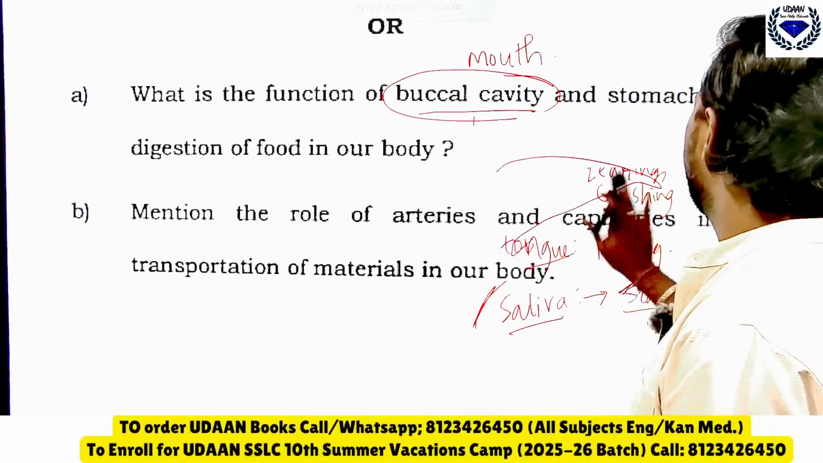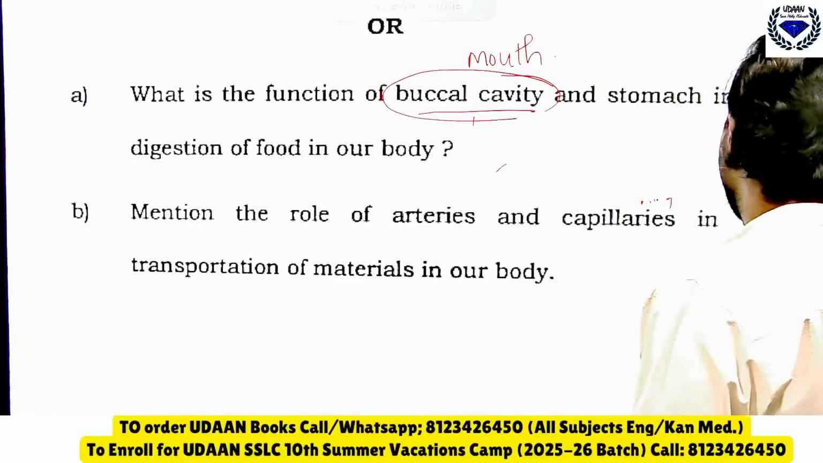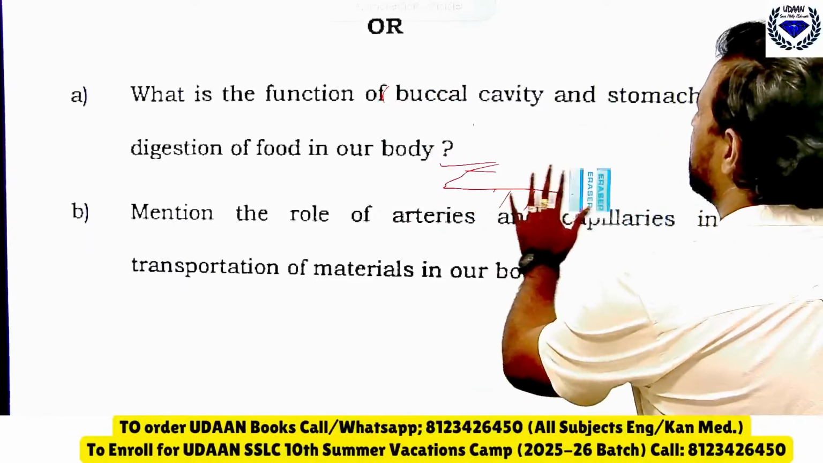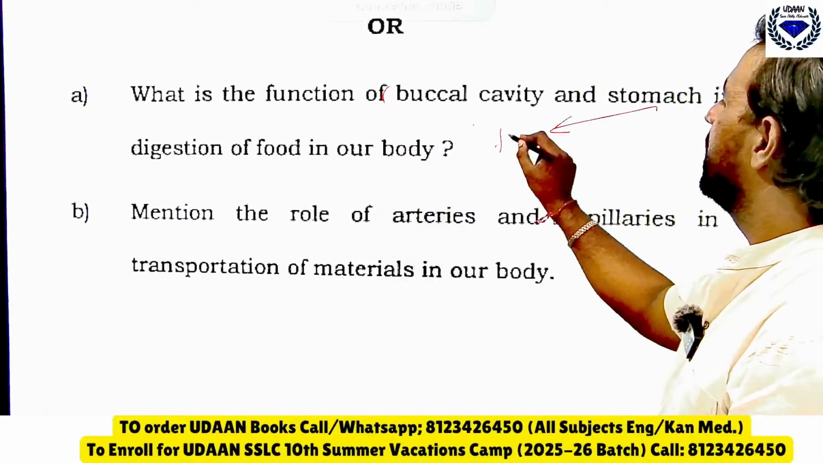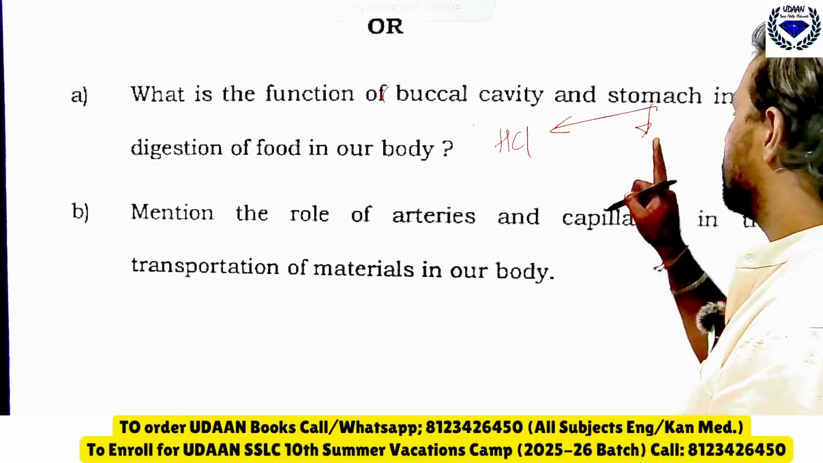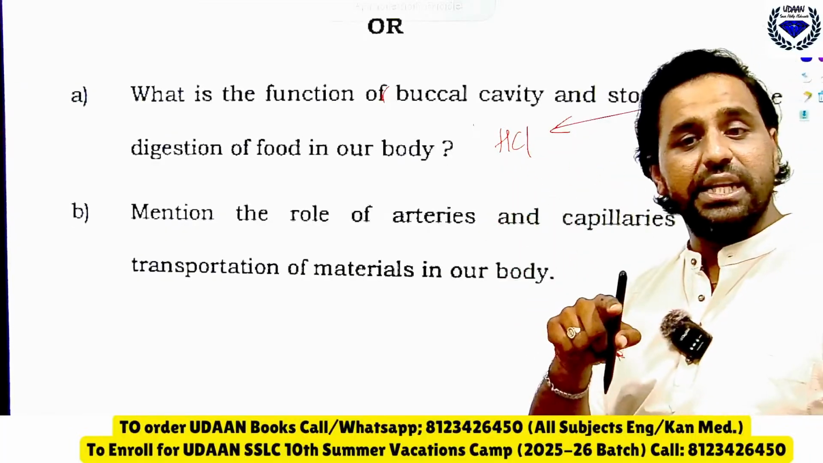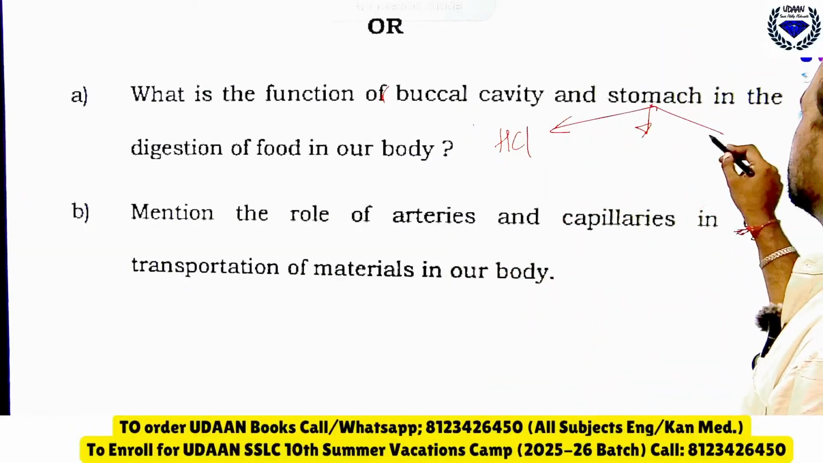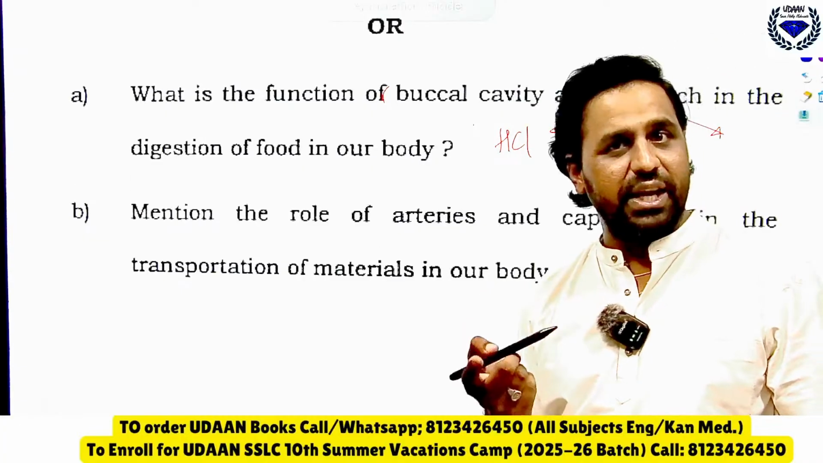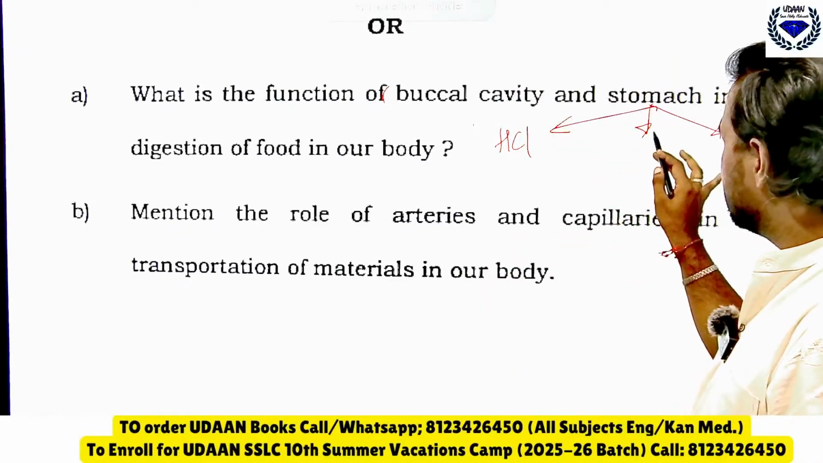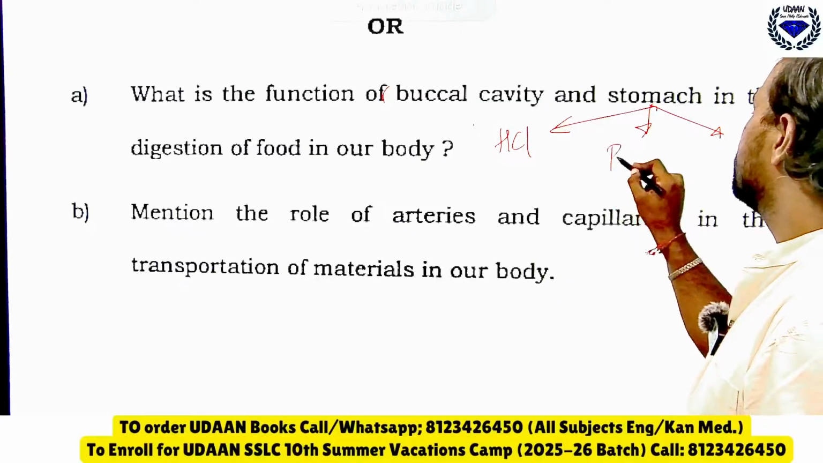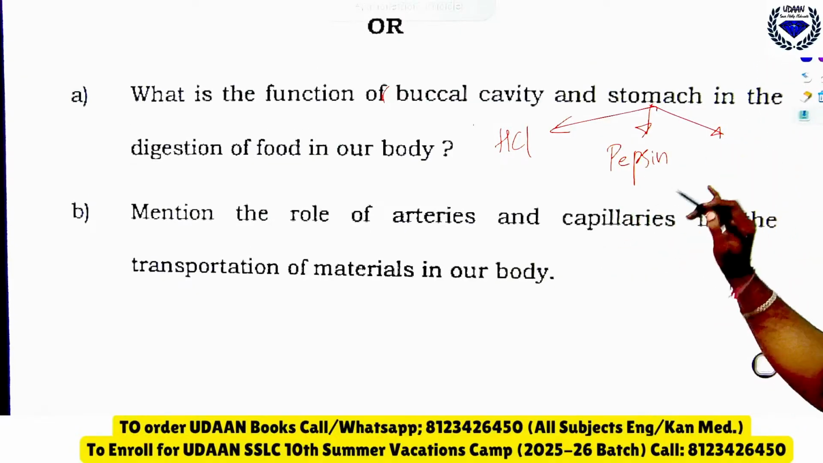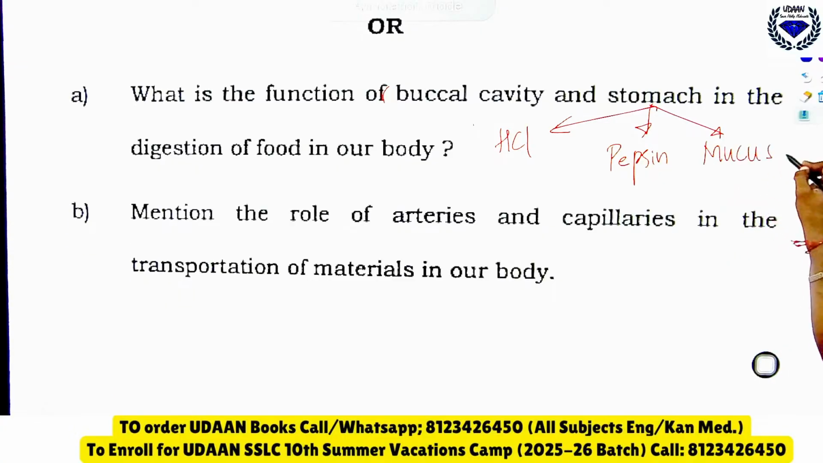Then what is the function of stomach? As soon as the food enters the stomach, in the stomach there are three people. Do you know which three are present in the stomach? The first one present in the stomach is HCl, that is hydrochloric acid. The second one present in the stomach is pepsin, and the last one is the mucus. You should remember it like this.